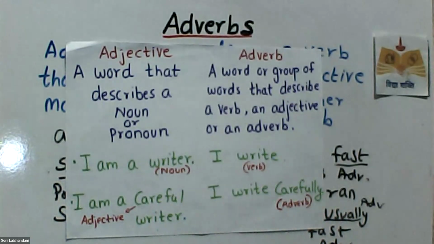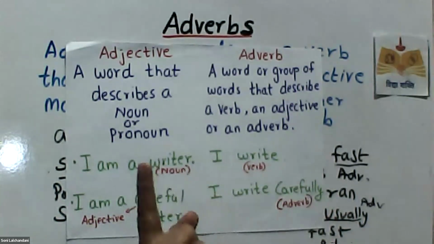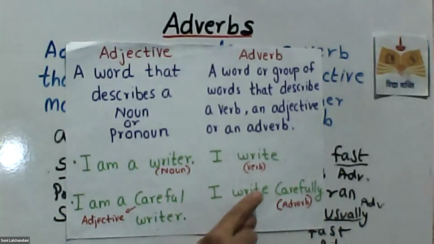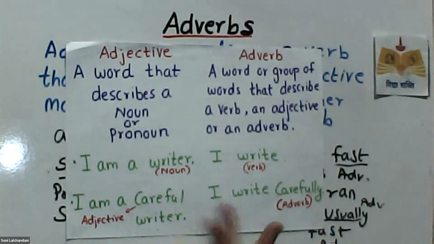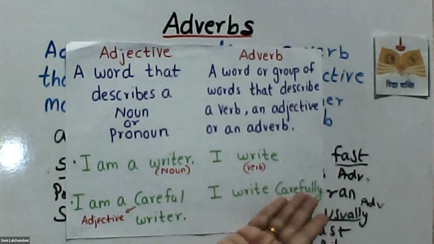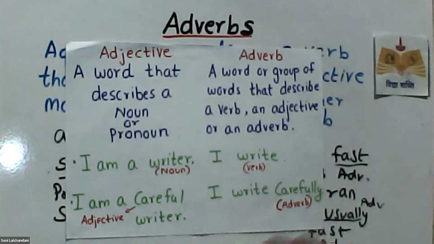You're talking about how you're writing. So you're not talking about the noun, you're talking about the action, which is the verb. You're talking about how the action was done: very carefully, carefully. So that is an adverb. Got the difference? Careful is an adjective. Carefully is an adverb. If you understood it very well, please give me a thumbs up.